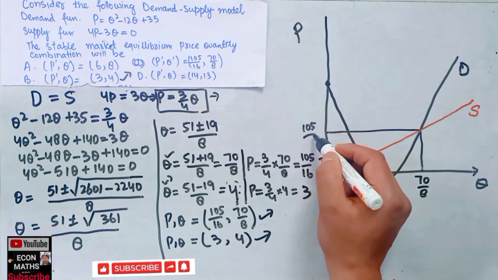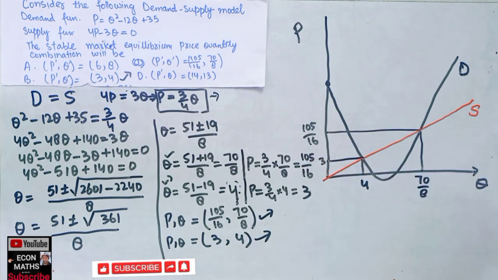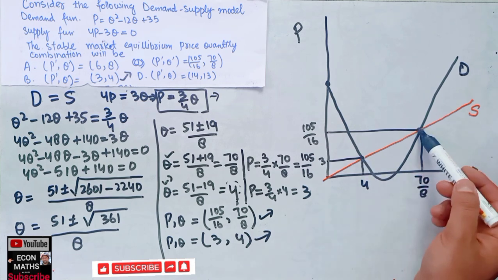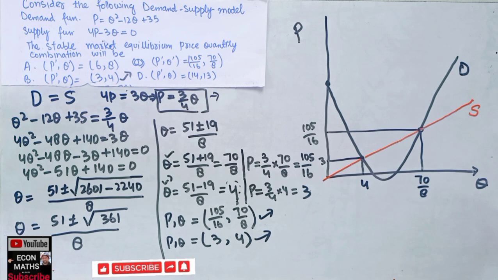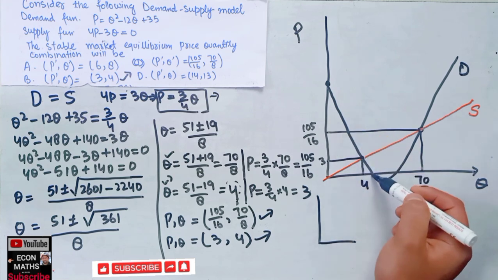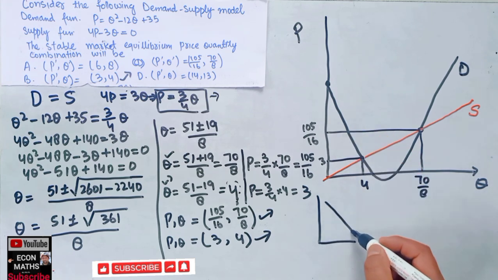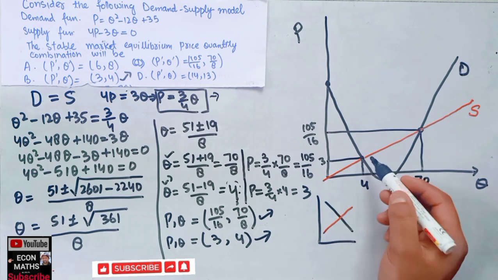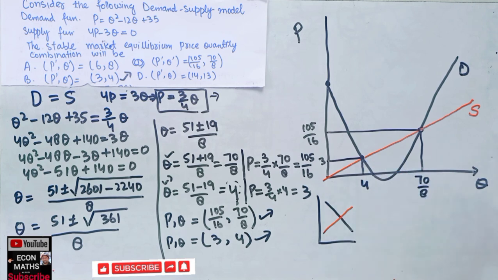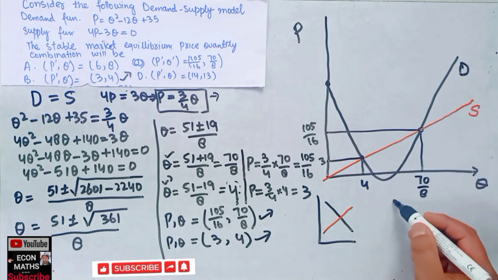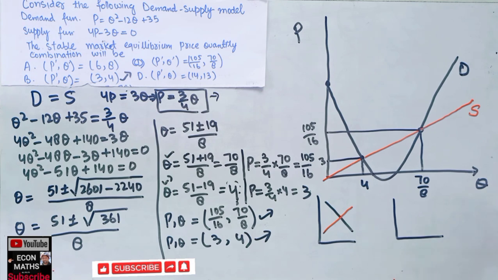105 divided by 16. Now we have to see which of these two points is the stable equilibrium. Stable equilibrium occurs where we have a downward sloping demand function. Here we can see up to this point the demand function is downward sloping and the supply function is upward sloping. So we can guess that this point would be the stable equilibrium. If I break this out here, it would look like this.